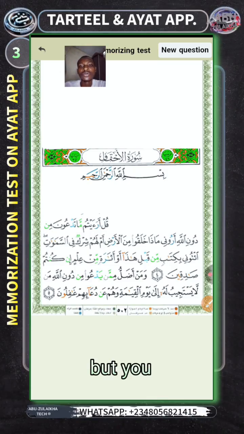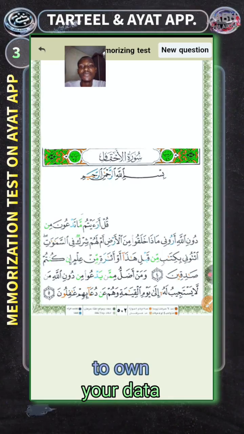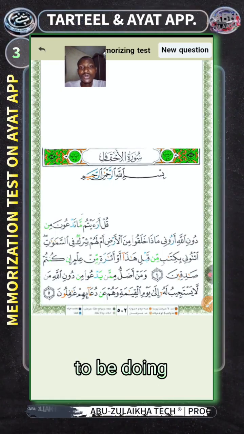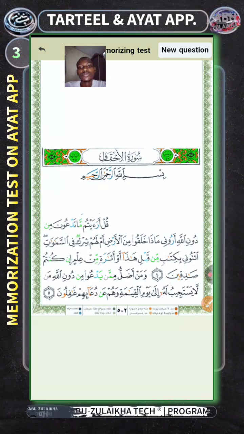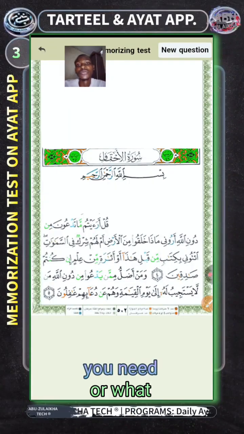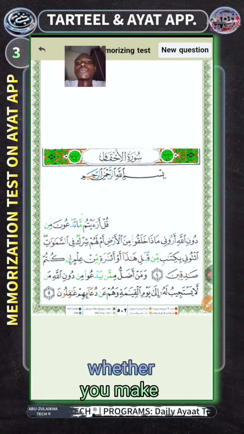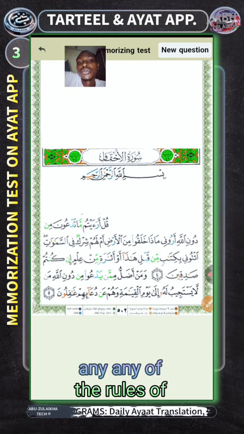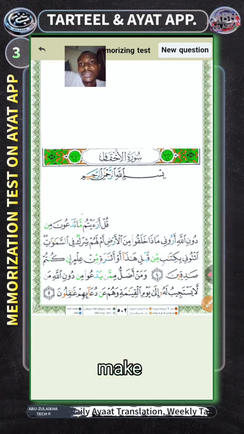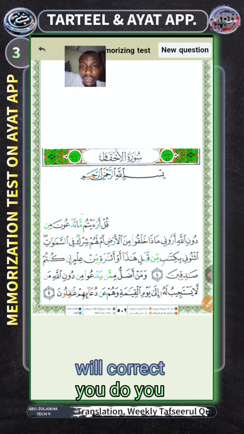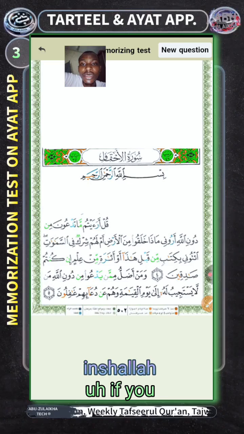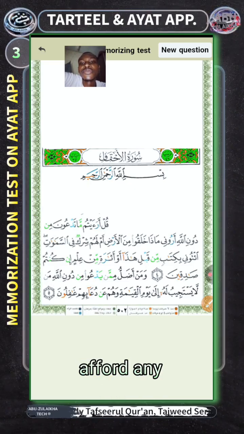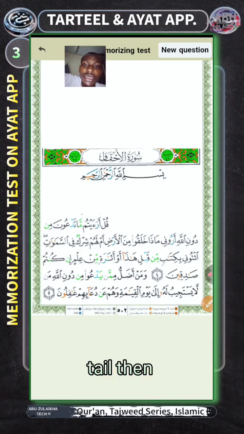You don't need to own your data to be doing all these things. But with Tartil, you have to own your data, and everything you need will be identified for you, whether you made a mistake on the elongation or any of the rules of tajweed. If you make a mistake, it will correct you. Do you understand? So inshallah, if you can afford Tartil, you can buy it. If you cannot afford it, you can start with AYAT.